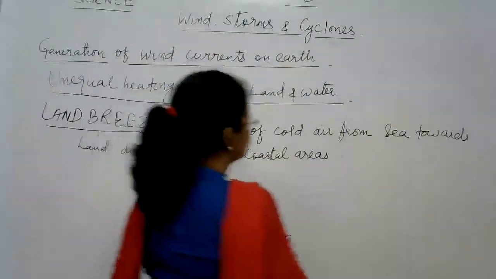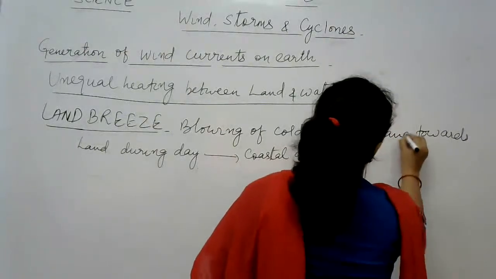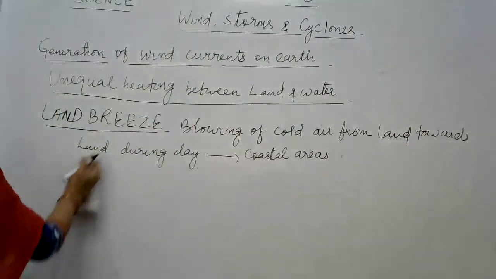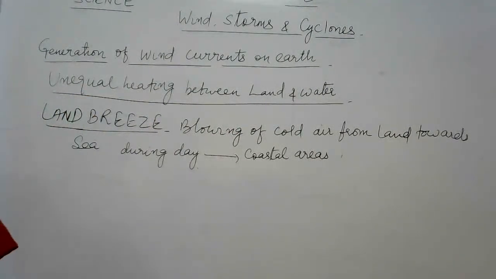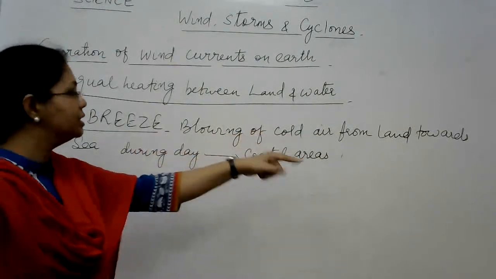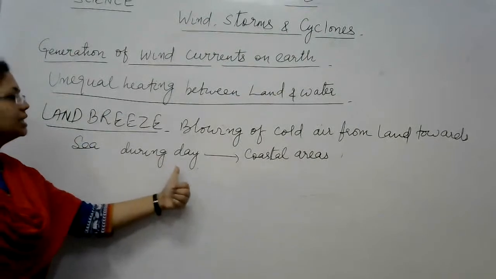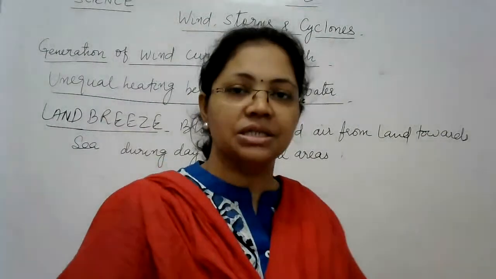And we just have to change the two terms from land towards the sea. Yes, so what is land breeze? That blowing of cold air from land towards sea during night in coastal areas is known as land breeze, right?